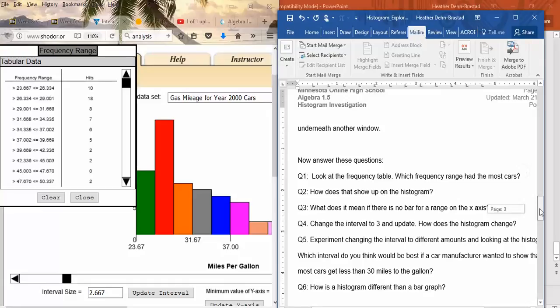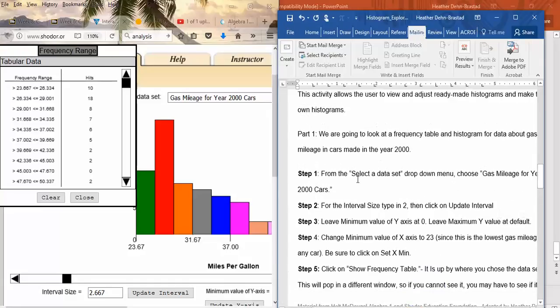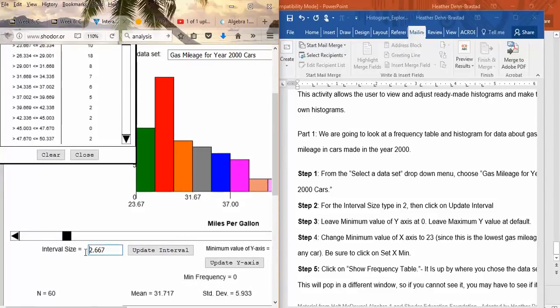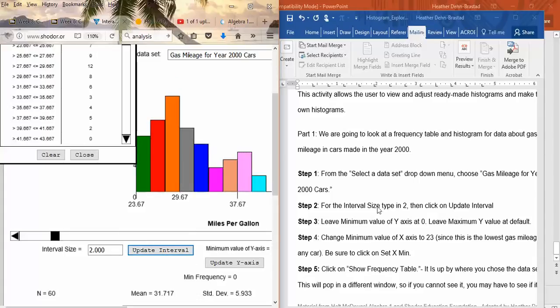Alright, so here are our steps. Select gas mileage, I did that. Then for the interval size, I'm going to type in 2. So that's down here. So instead of doing 2.667, I'm just going to use 2. Then update interval. So the steps tell you exactly what to do.